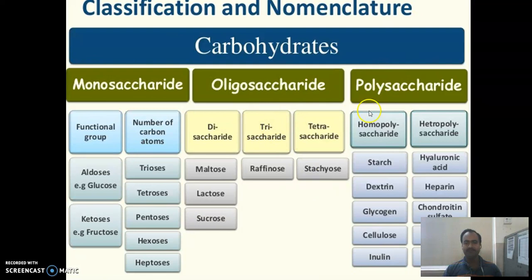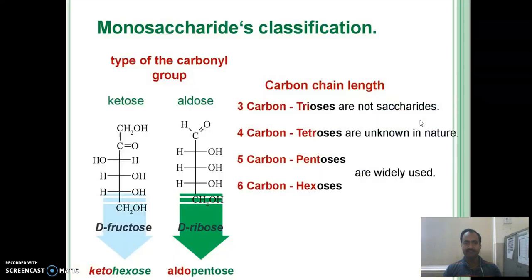Polysaccharides are classified into two types: homopolysaccharides and heteropolysaccharides. Example of homopolysaccharide is starch, and example of heteropolysaccharide is hyaluronic acid.